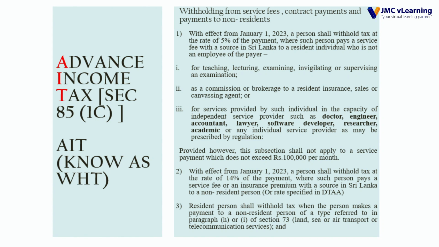A person shall withhold tax on payments to a resident individual who is not an employee of the payer. In case of an employee, it is not covered here; it is covered under section 83. So right now, only these types of payments are subject to withholding tax at 5% when a person makes a payment to a resident individual.